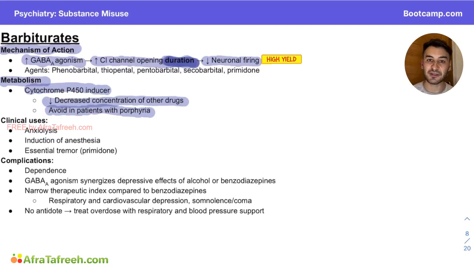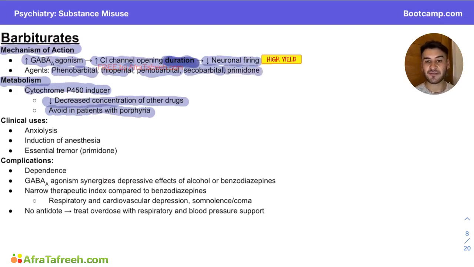In terms of the clinical uses of our barbiturates, usually these have pretty much all been replaced by benzodiazepines. However, I want to go over the names of some of the barbiturates so you can recognize them on test day. So we have phenobarbital, thiopental, pentobarbital, secobarbital, and the one that doesn't really sound like any of the others, but it's actually pretty important, is primidone.